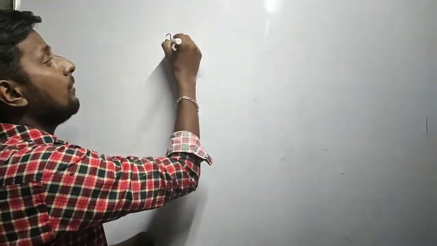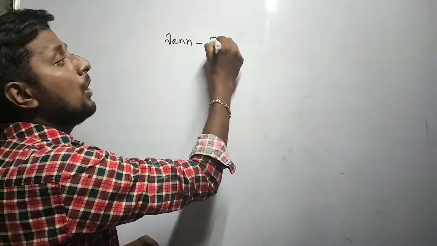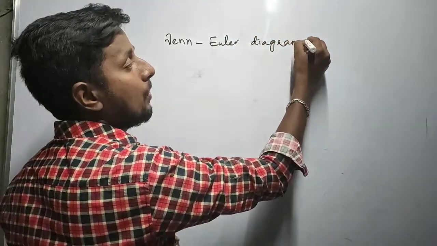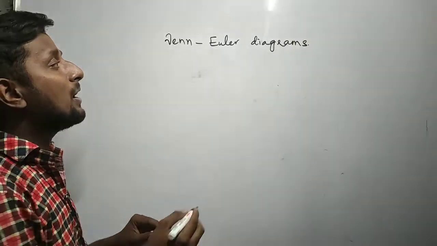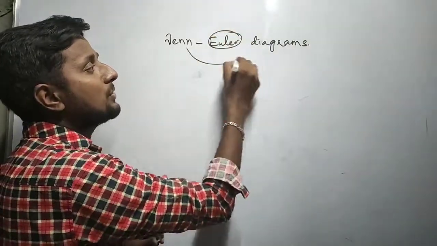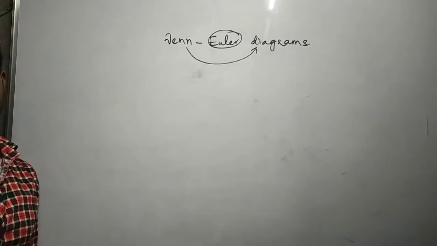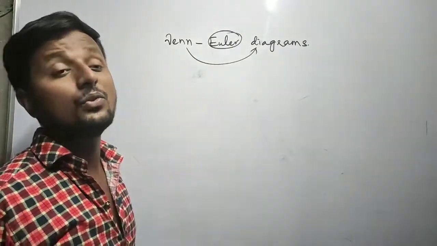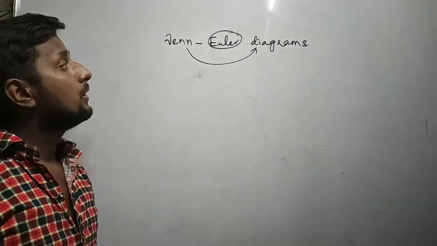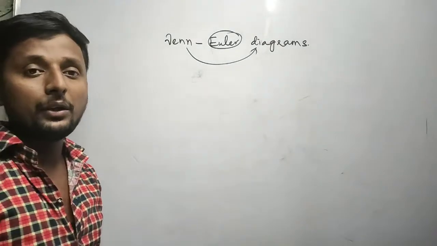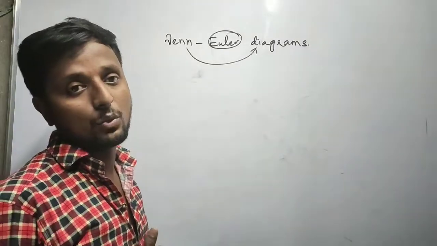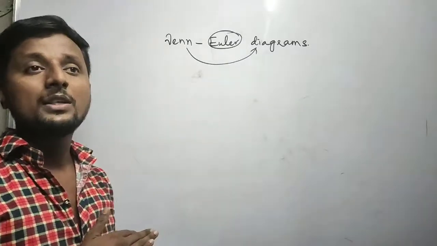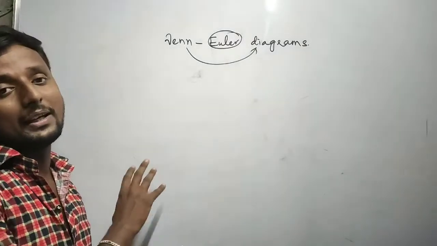So we have one more topic, that is Euler diagrams. People know them just as Venn diagrams, but actually they are Venn Euler diagrams. Venn diagrams are a very convenient way to represent the binary operations. Whatever operations we have done with the sets, the relations of the sets, it's the easiest way to show them with diagrams.